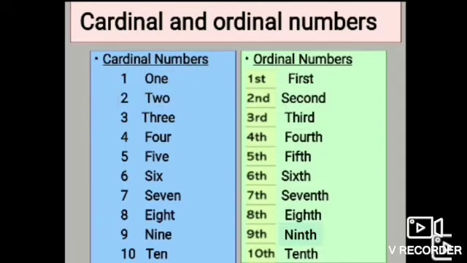1, 2, 3, 4, 5, 6, 7, 8, 9, 10 and so on are called cardinal numbers. Ordinal numbers: first, second, third, fourth, fifth, sixth, seventh, eighth, ninth, tenth. These are called ordinal numbers.